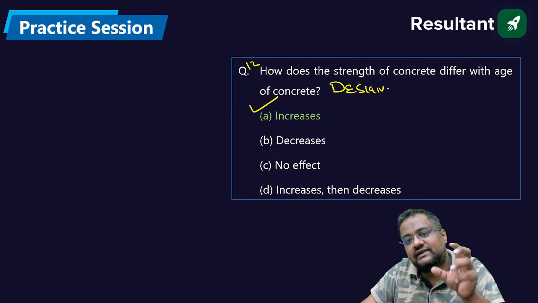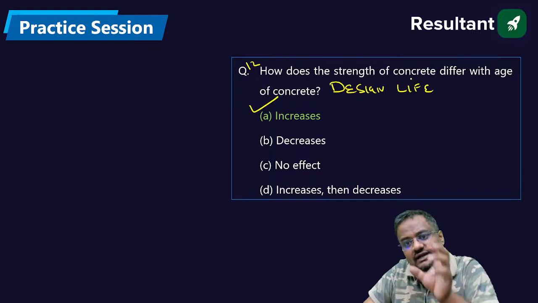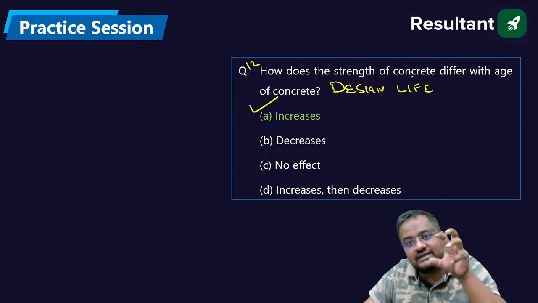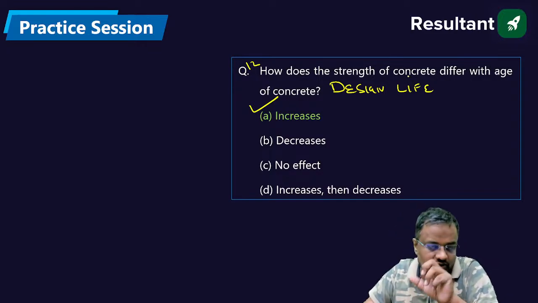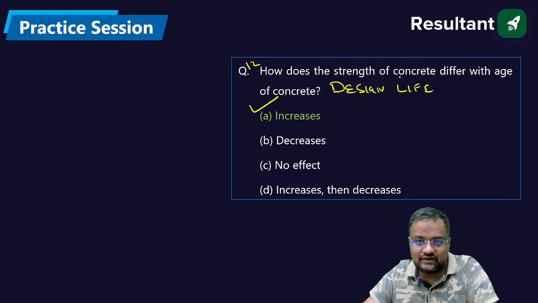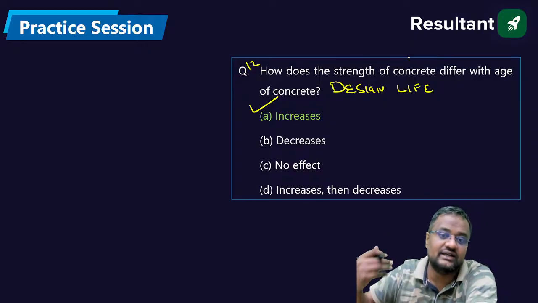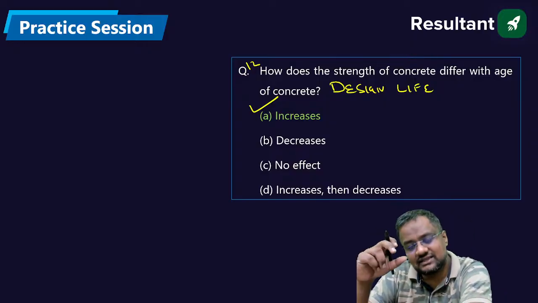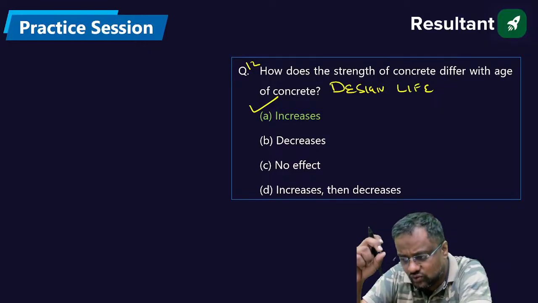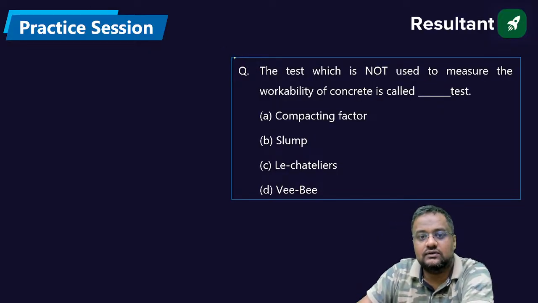After 100 years it will deteriorate, but as civil engineers we are only responsible up to design life. Up to design life, its strength increases, at a very fast rate initially, and as time goes on the increase is very slow.